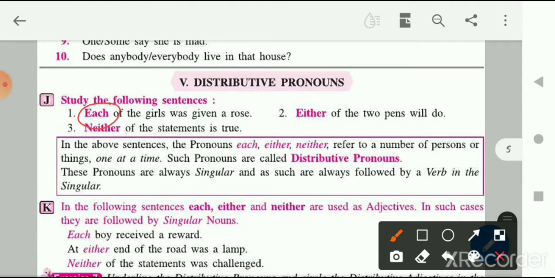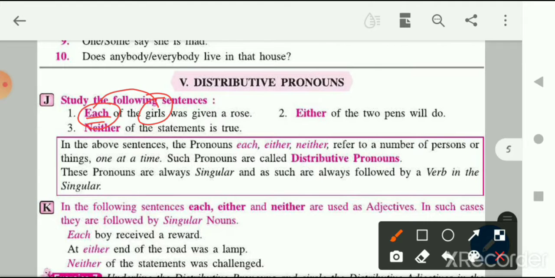So here the pronoun each, what is it showing? It is showing the distribution, right? It is showing the distribution of roses between the girls. Each by each, you can understand that every one of the girls is going to get a rose, right?